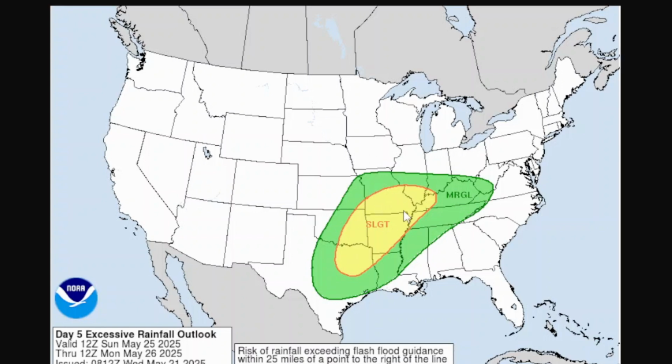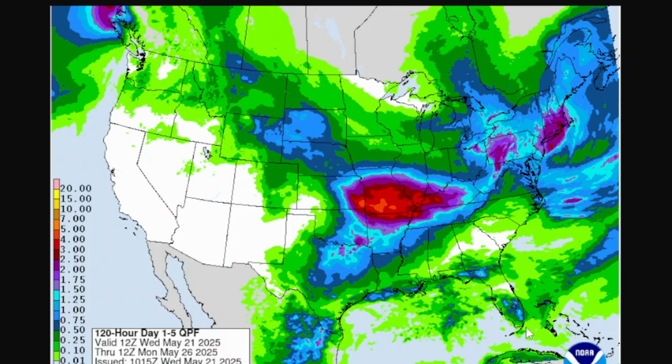And certainly here in the middle Mississippi River Valley, we have a chance for more rain where soils are saturated already and rivers are running high. So pay attention out there.